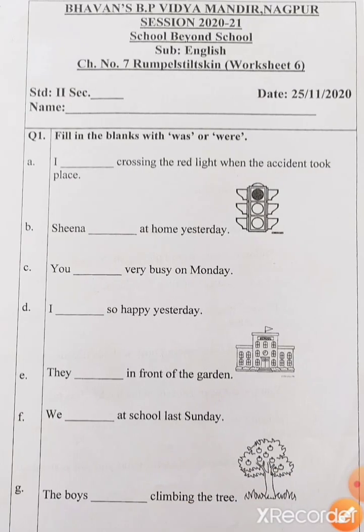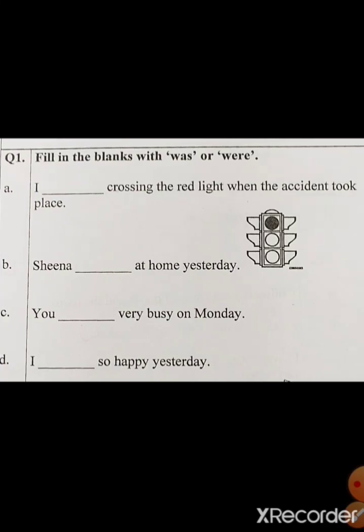Okay, so let us solve a worksheet children. Worksheet number 6. Fill in the blanks with was or were. Children, we have to find out whether it is a singular or plural, and based on that we have to write was or were. I dash crossing the red light when the accident took place. I, one person, so I was. Okay. Sheena dash at home yesterday. Sheena, again one girl, so Sheena was.